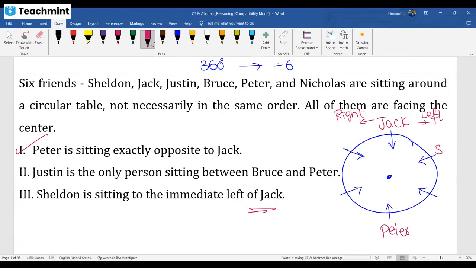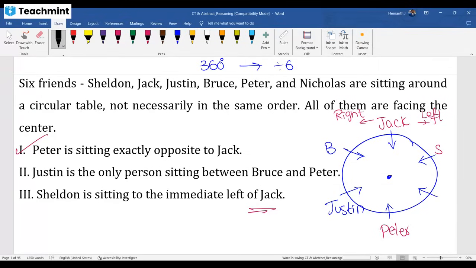Okay, so Sheldon come here. Fine. Next one, Justin is the only person sitting between Bruce and Peter. If I put Justin here, Justin is sitting between Sheldon and Peter will come. So Justin must be here. Bruce must be here. I hope you understand the approach.